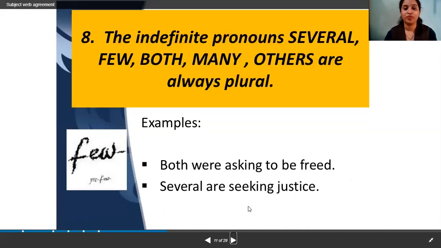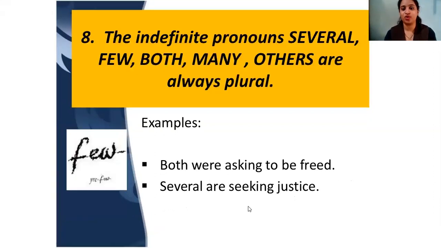Sorry. The indefinite pronouns several, few, both, many, others are always plural. Keep these words in your mind. Several, few, both, many, and others are always plural. Both were asking to be freed. Several are asking justice. Several, that is, many people are asking justice. Both means two people. So they always take a plural verb.